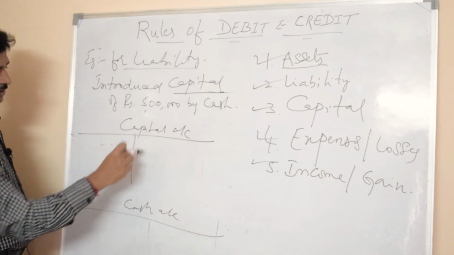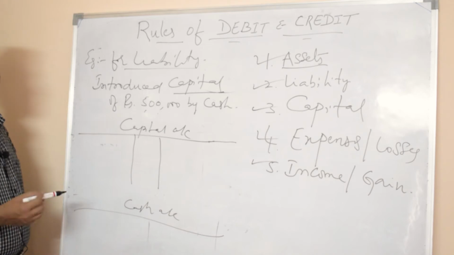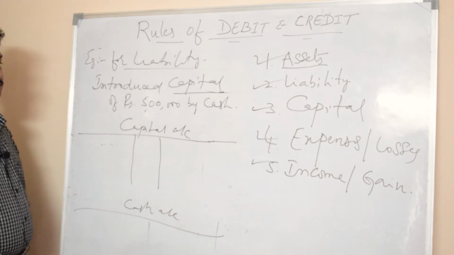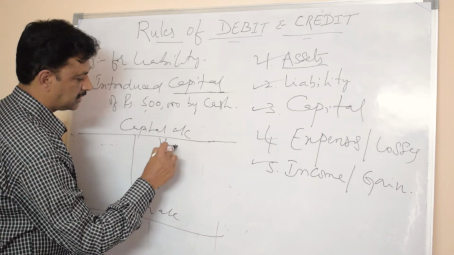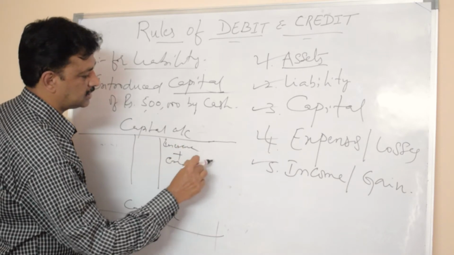Capital will be credited here. Increase in capital is credited. Capital is also called liability. How much is it? 5 lakh.